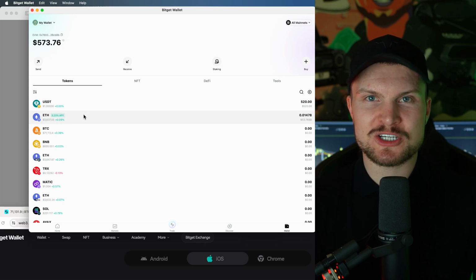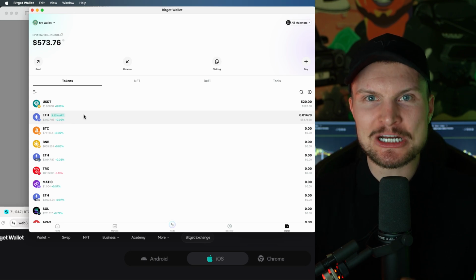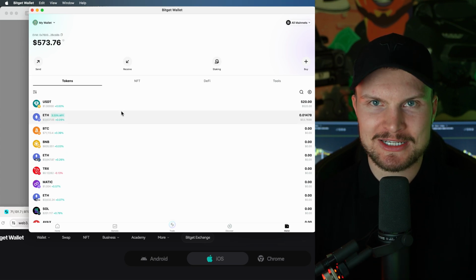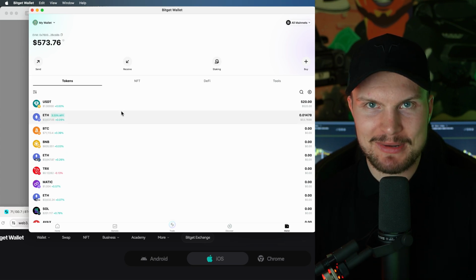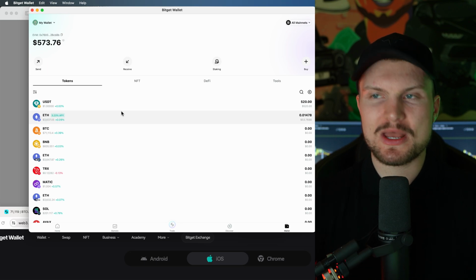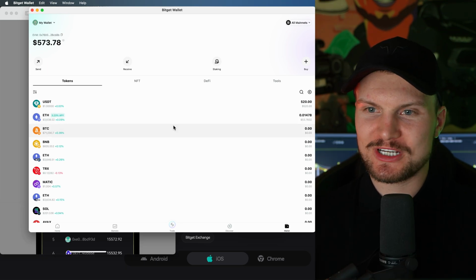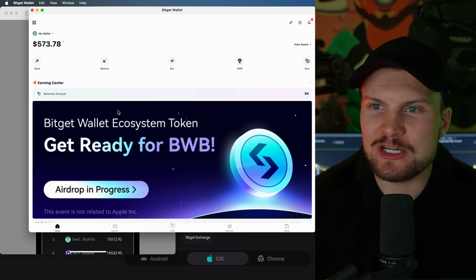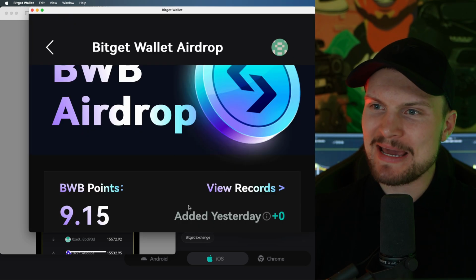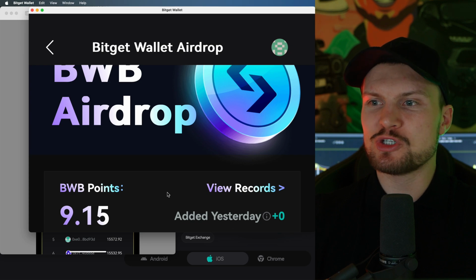So BVB will be the token that BITGET launches in relation to this wallet. So with these points that you collect right now, you can make money by swapping them later and then cashing them out or holding them long term if you want to. Once you have the wallet on your desktop, you can simply click here on home. Then you will see in big, just click on airdrop in progress. And then you will see a massive button right here, which you can click.